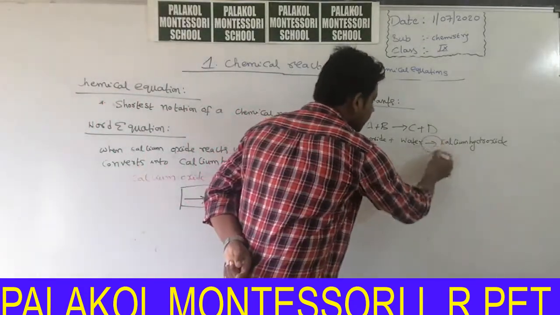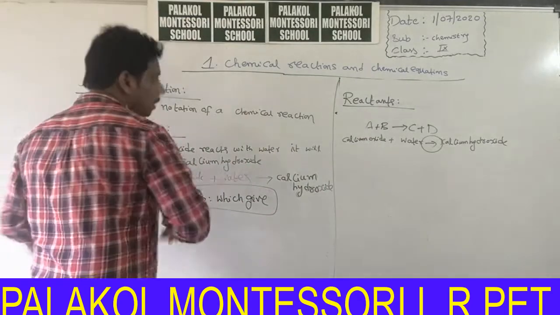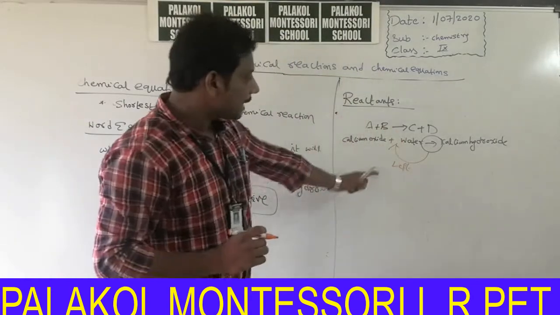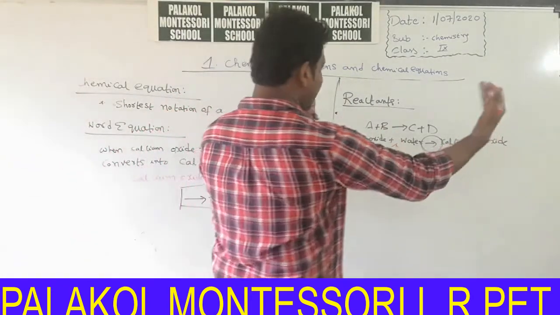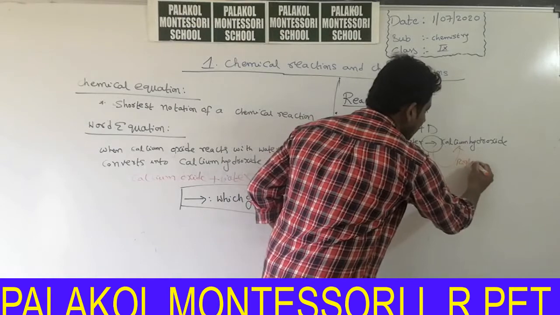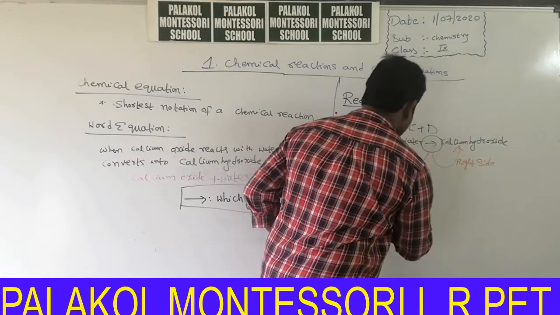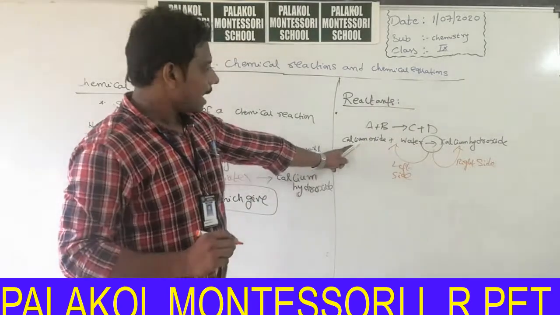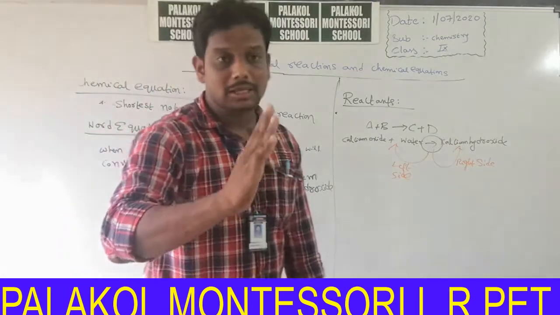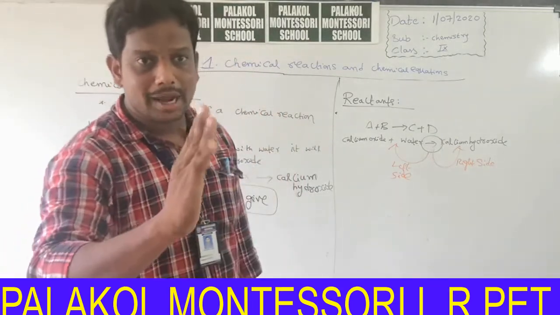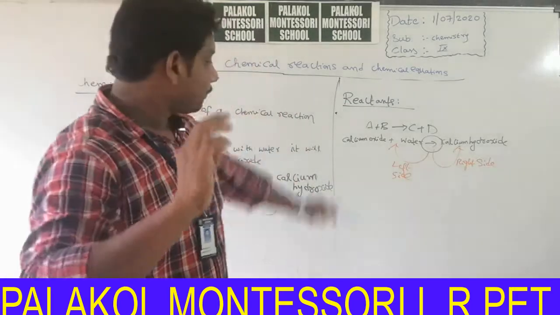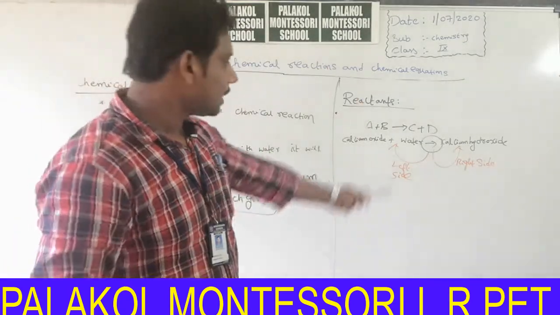In this equation, these substances are present on the left side of the arrow mark. This substance is present on the right side of the arrow mark. This is left side, this is right side. Calcium oxide plus water which gives calcium hydroxide. Now the definition of reactants: the substances present on the left side of the arrow mark are called reactants.